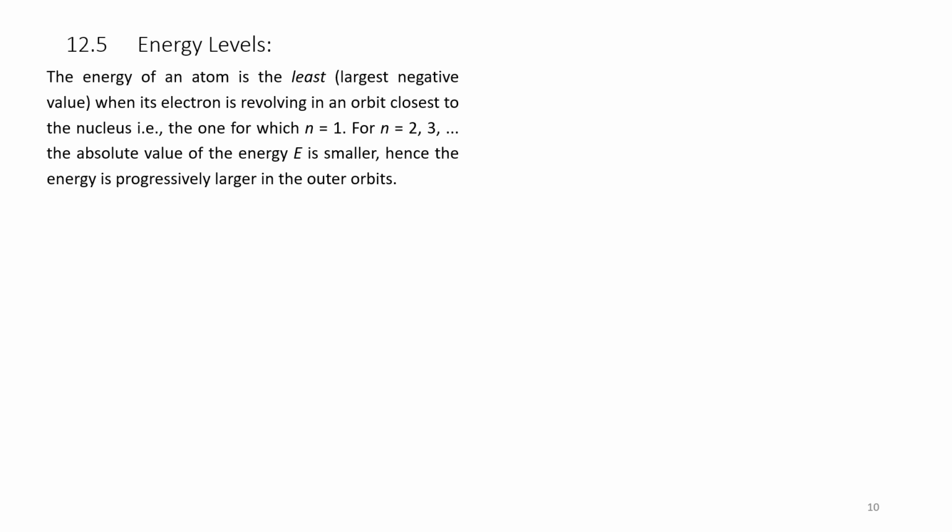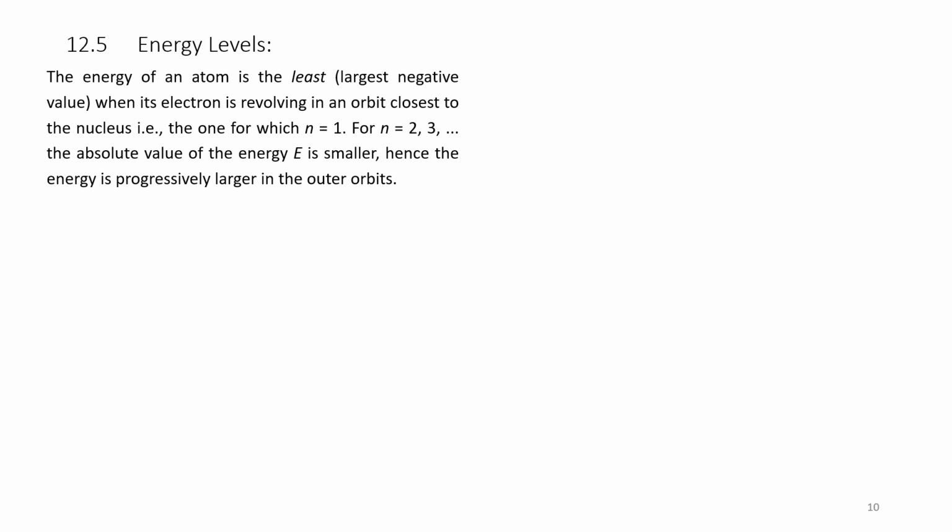Energy levels. The energy of an atom is the least, that is the largest negative value, when its electron is revolving in an orbit closest to the nucleus, the one for which n is equal to 1.